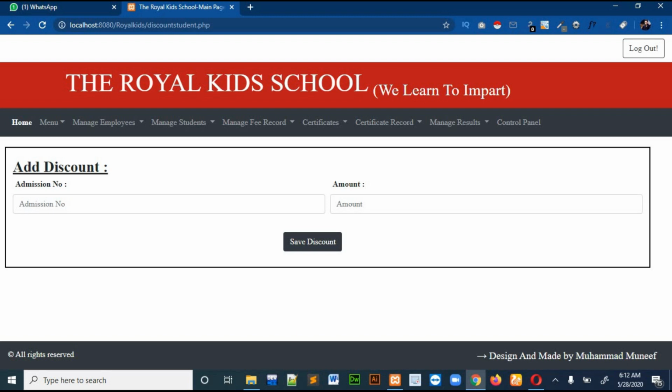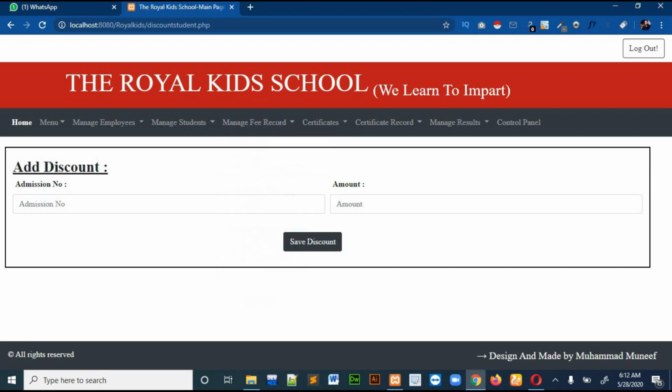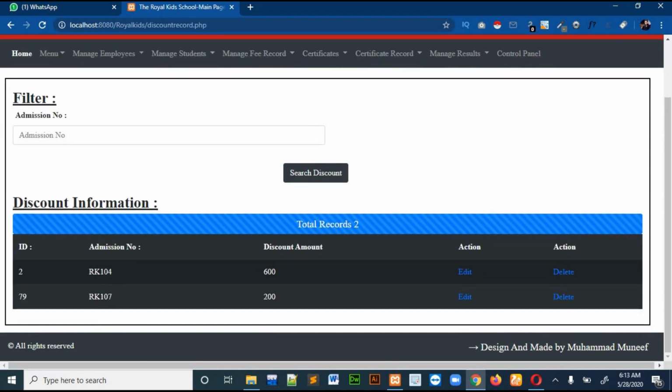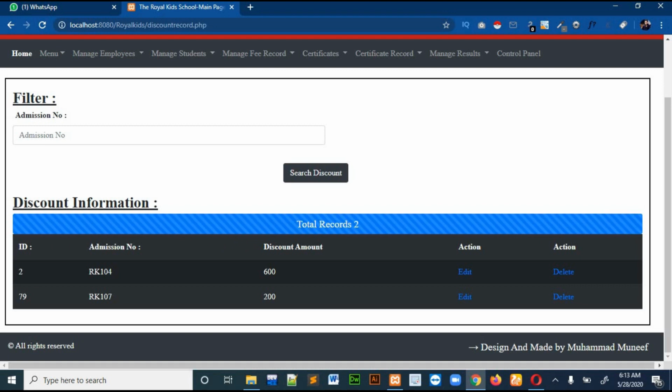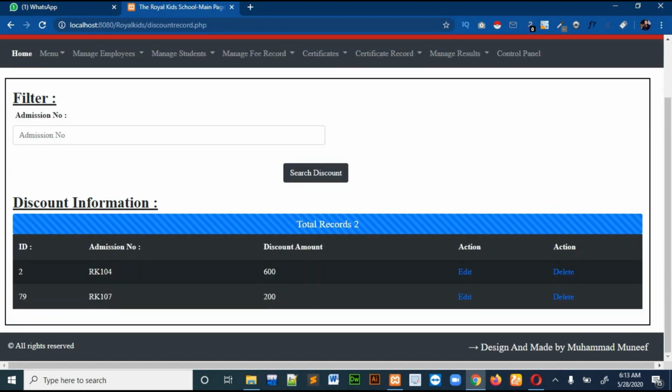So you don't have to enter the discount amount again and again. If you want to see the discount record, how many students you have given the discount, you can also see that by going to the discount record page. If you want to delete the discount, you can click on the delete button, and the discount for that student will be deleted permanently. If you want to edit the discount for that student, just click on edit, change the discount, and click on edit discount. The amount will be edited.